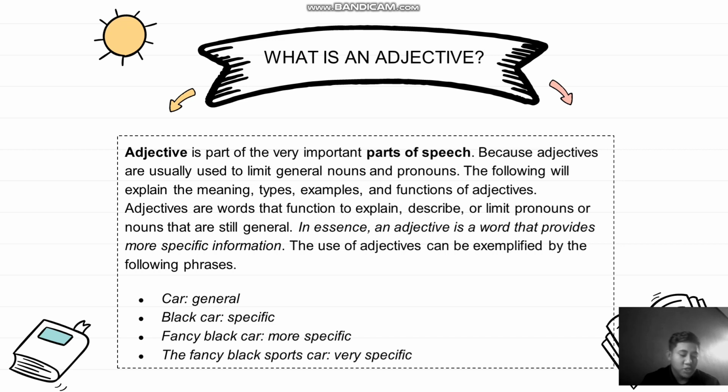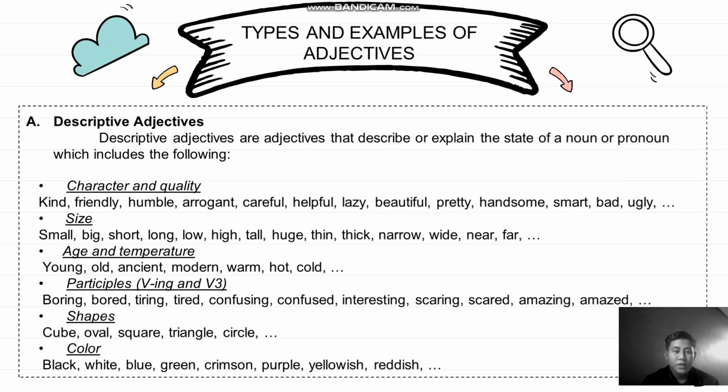When someone mentions a car, we don't know what the car is because it's still too general. However, by adding adjectives like fancy, black, sport, the car becomes specific and easy to identify. So, in this case, the more adjectives that are embedded, the more specific the noun is. Adjectives are used to limit common nouns or pronouns like this. So that's the types and examples of adjectives.